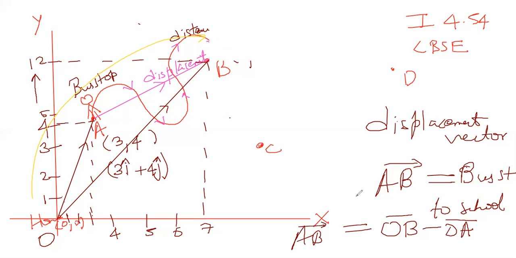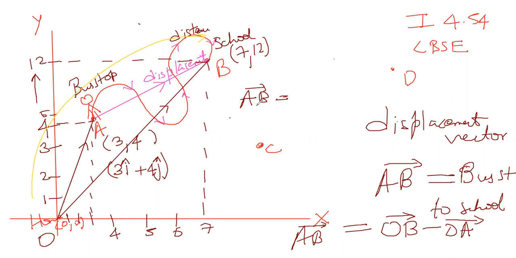So we have to find the vector AB. Now how to find the vector AB? From the numbers which I wrote. So AB bar is OB bar minus OA bar. It is simply subtraction between these numbers.